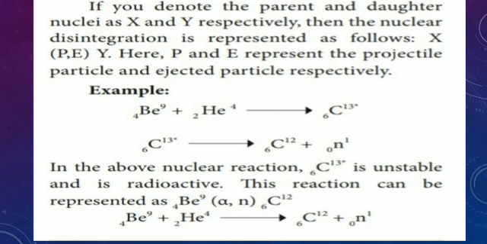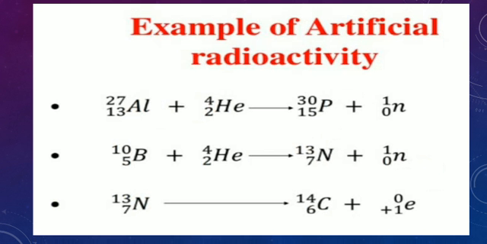So here, 1 neutron now. So this is the example for what? Artificial one. So beryllium bombarded with alpha particle gives carbon plus 1 neutron. Okay students, right.